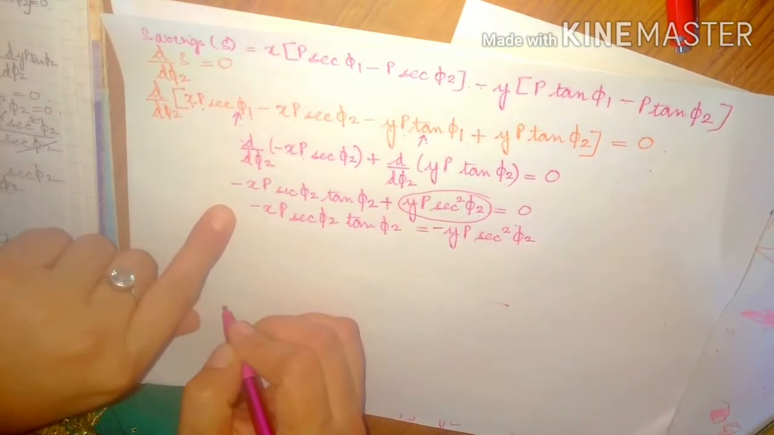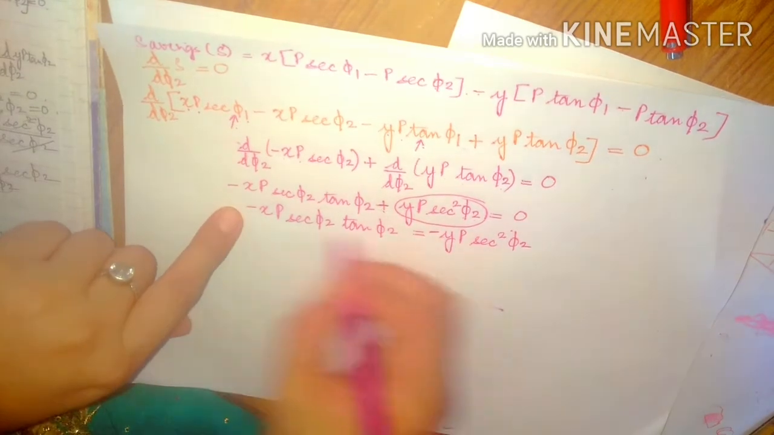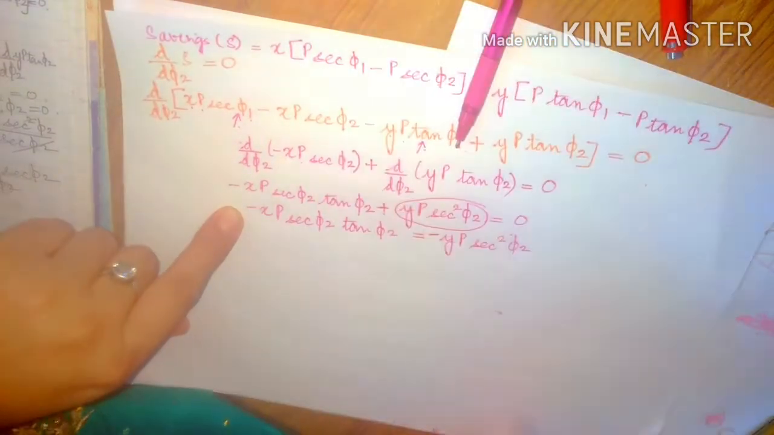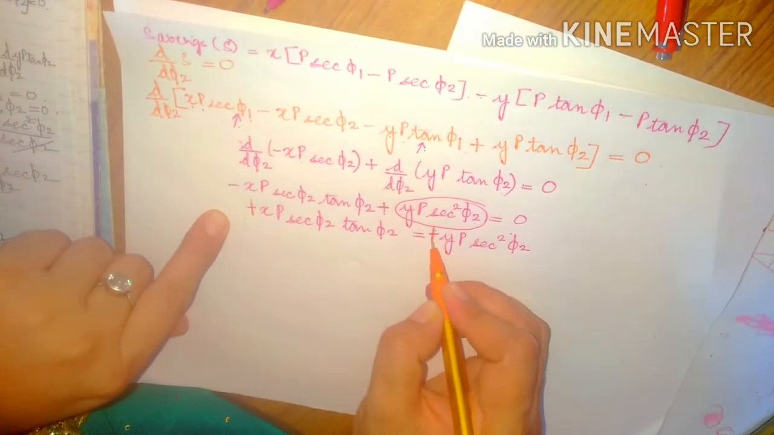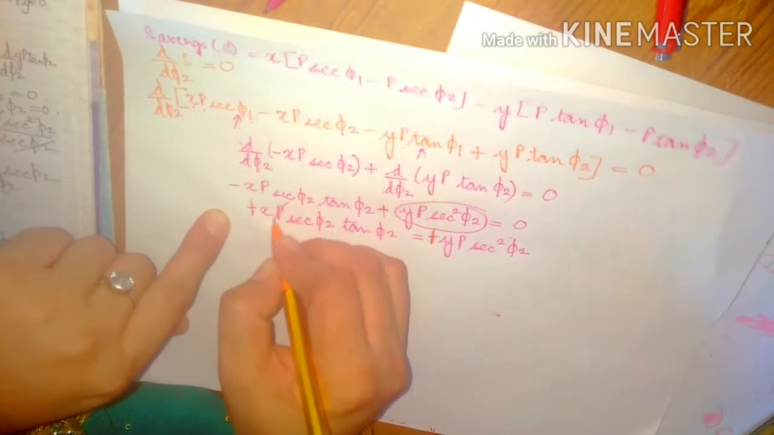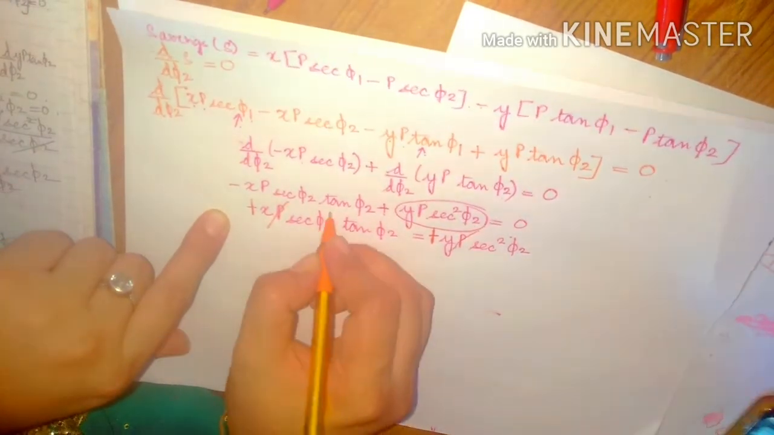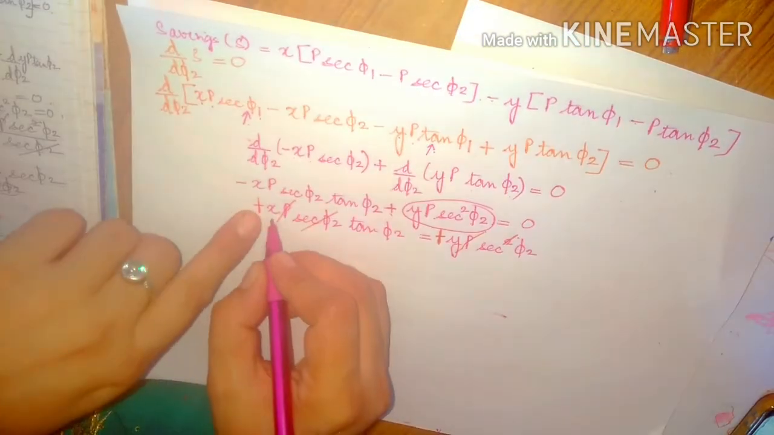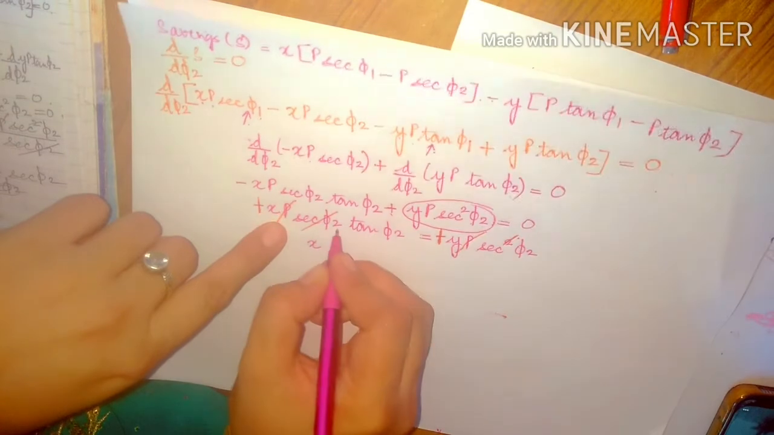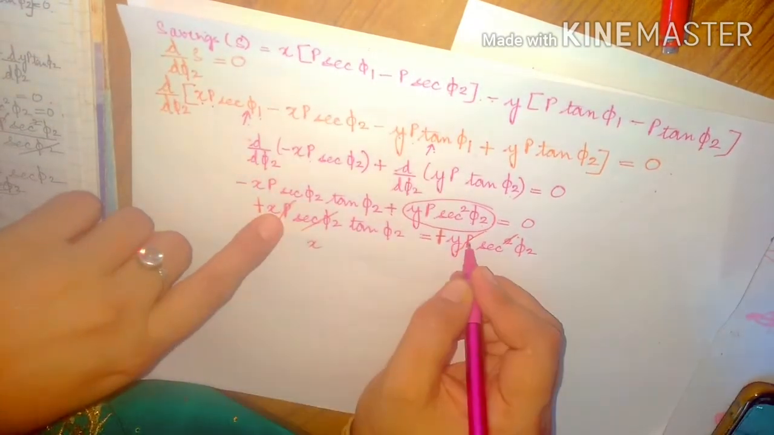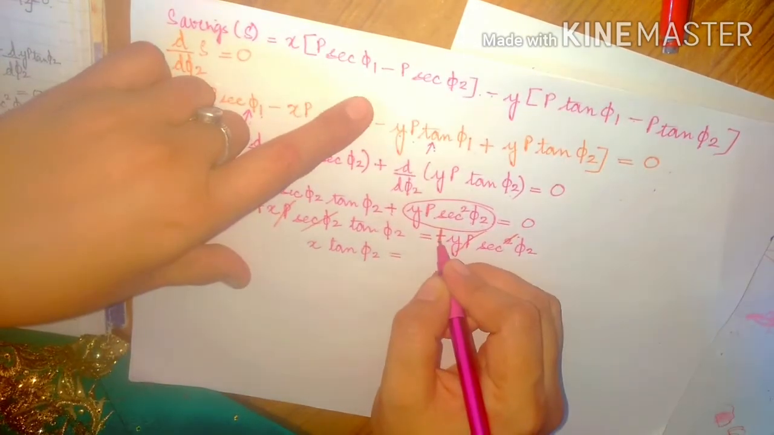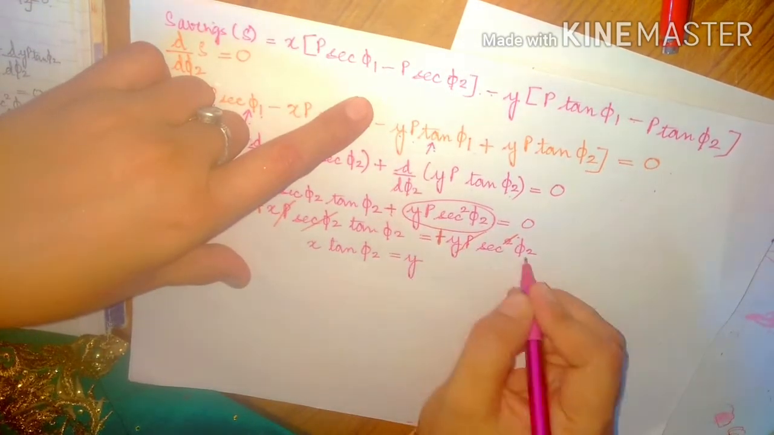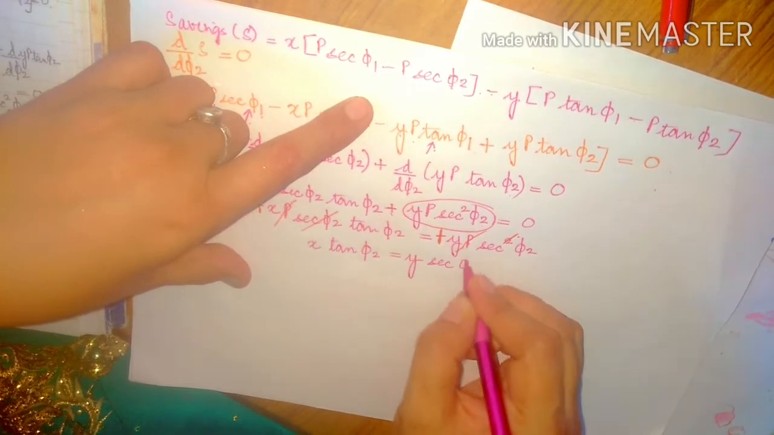Now the next step is dividing. Both sides have negative signs, so the sign on both sides becomes positive and can be cancelled out. One more thing is that p and p can be cancelled out, and one of the sec phi 2 can also be cancelled out. So you are left with x multiplied by tan phi 2 is equivalent to y, the negative sign being cancelled, p cancelled, one of the sec phi 2 cancelled, so a single sec phi 2 is left.